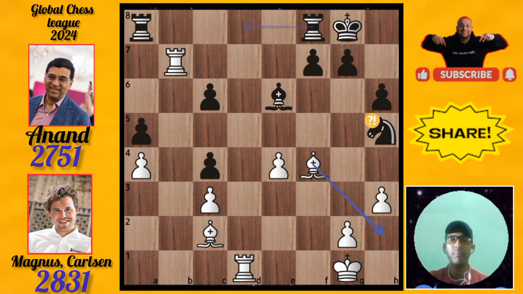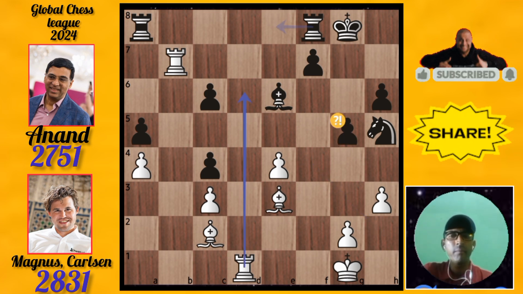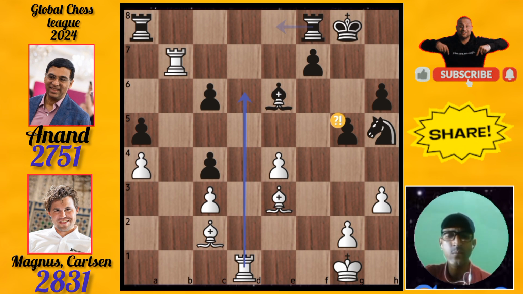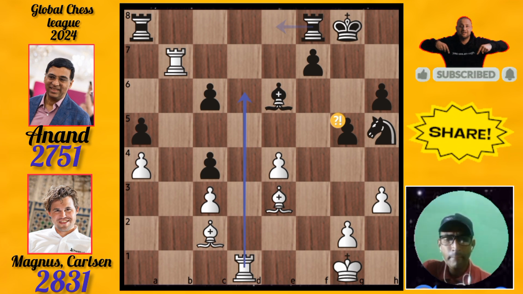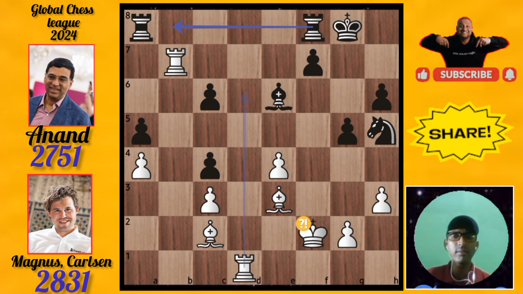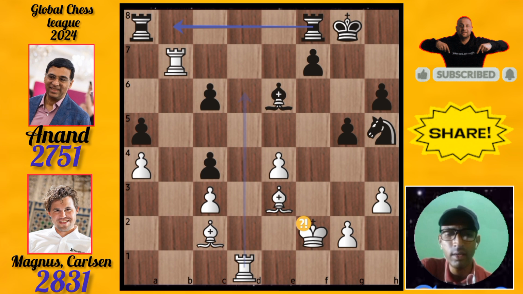After the inaccuracy of Viswanathan Anand, now it is Magnus's turn. Magnus played his bishop to e3. This is the 20th move. Then Viswanathan played his pawn to g5. This is an inaccuracy made by Viswanathan. Now it is Magnus Carlsen's turn. He played his king to f2. This is an inaccuracy made by Magnus. After that, it is Viswanathan's turn.